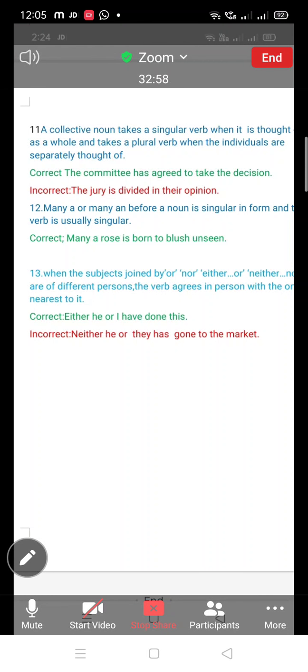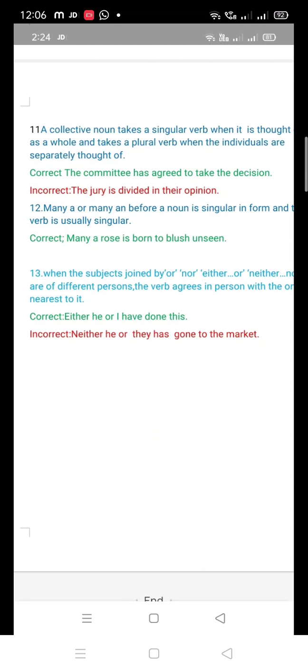See, number 11. A collective noun takes a singular verb when it is thought of as a whole and takes a plural verb when the individuals are separately thought of. Okay, you have to just concentrate here. Maybe you get confused. A collective noun takes a singular verb when it is thought of as a whole. Okay, now you can see in the correct sentence, the committee has agreed to take the decision.